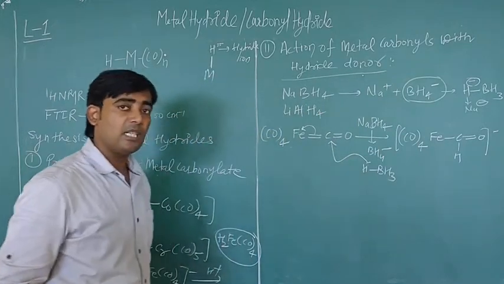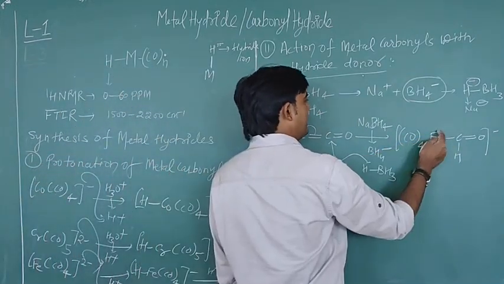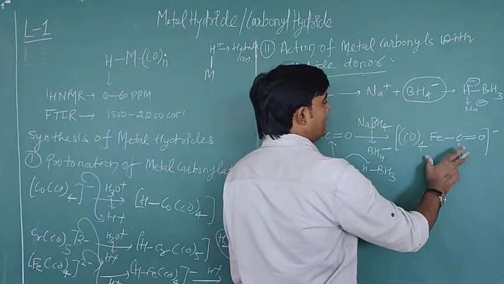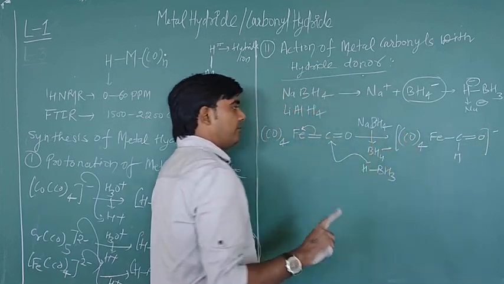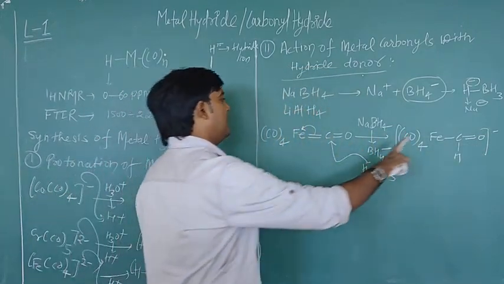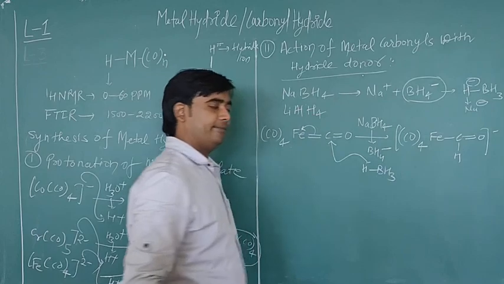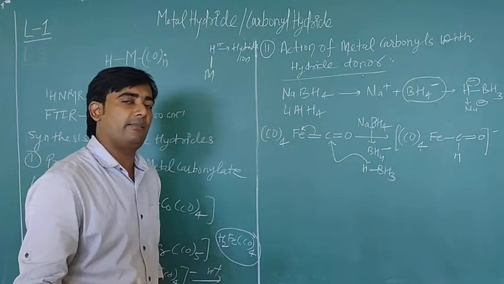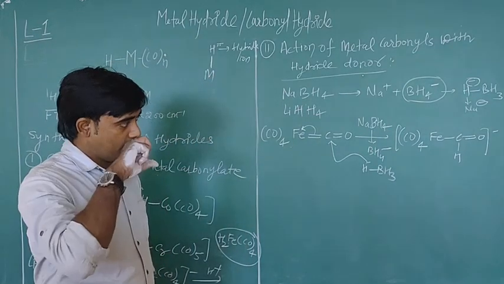Or you can also put this negative charge here, it doesn't matter. One thing is that here this negative charge is on Fe, because the remaining CO ligands are neutral ligands.